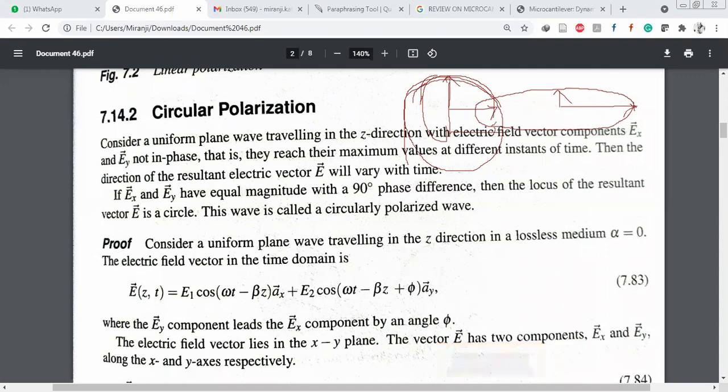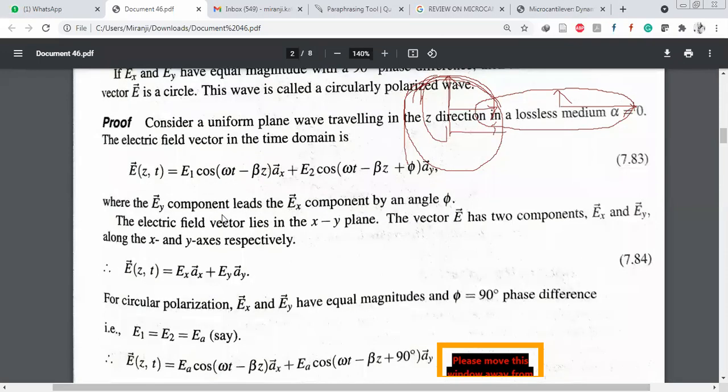Okay, what is the phase shift between the sine and cos waves? 90 degrees, right? Here phi is the 90 degrees, but not mentioned. Later, they replace that phi with 90 degrees. Okay. The electric field vector lies in the xy plane.